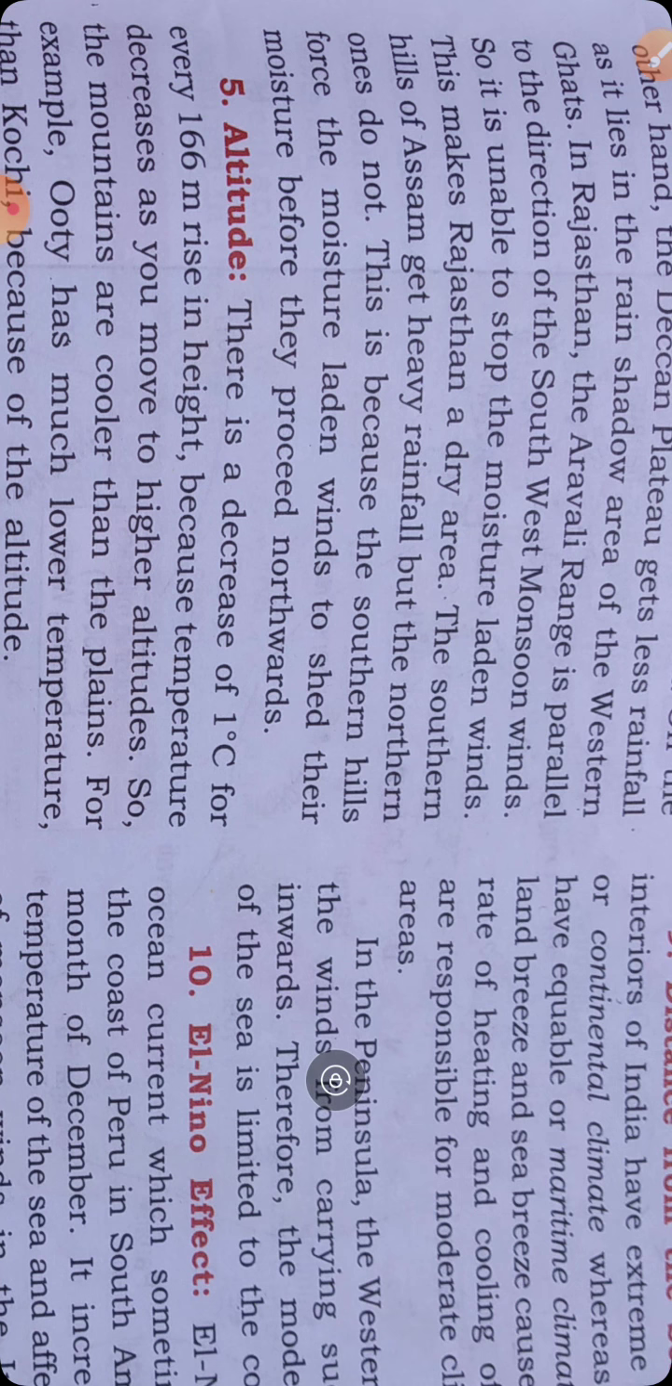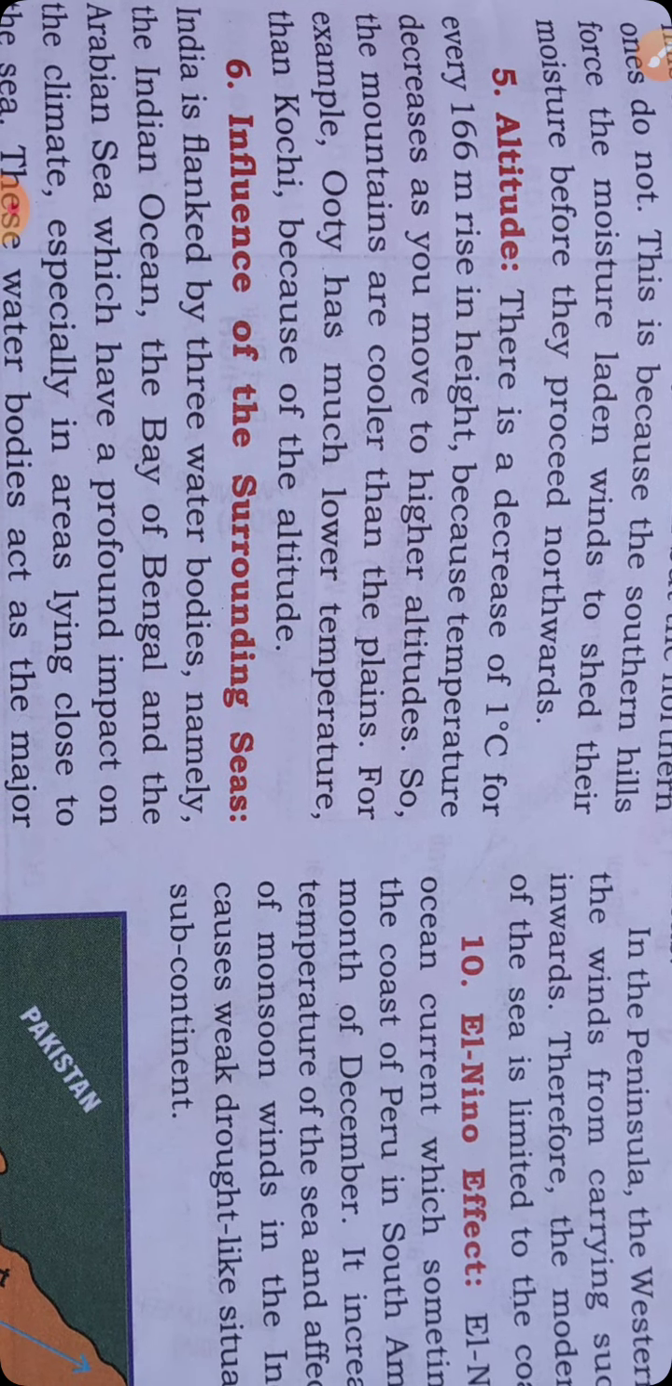Let us focus on our fifth point. What is our fifth point saying? There is a decrease of 1 degree Celsius for every 166 meters rise in height. We have studied this in our previous class also, because the temperature decreases as you move higher in altitude. So the mountains are cooler than the plains. For example, Ooty, a hill station, has a much lower temperature than Kochi because of the altitude change.